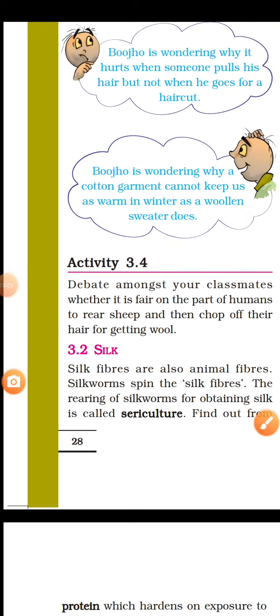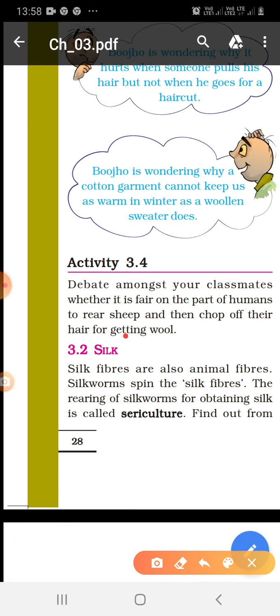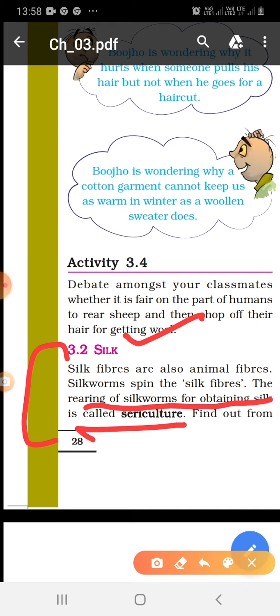Good morning, students. In the last lecture, we discussed animal fiber wool. Today, we will discuss silk, which is also an animal fiber. Silk can be obtained from silkworm. The rearing of silkworm for obtaining silk is called sericulture.